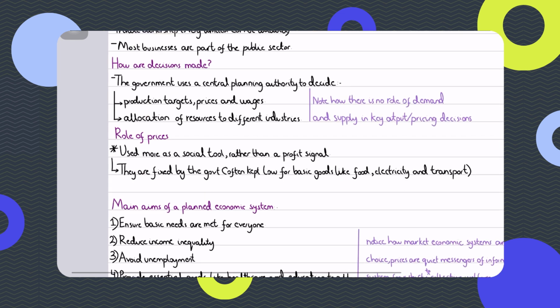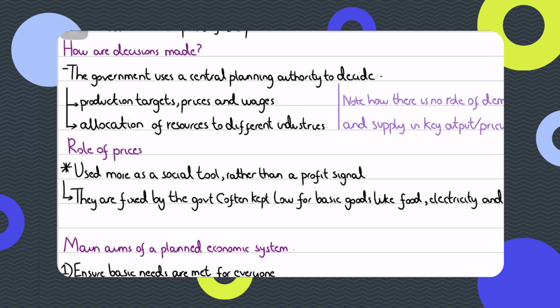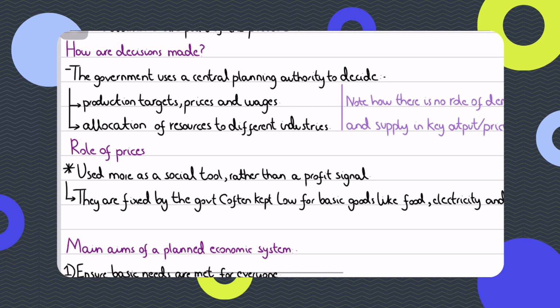So in a planned economic system, how are decisions made then? Because that is the next question students usually ask us. Then how does the government actually manage all of this? Well, the answer is that the government uses something called a central planning authority. This authority, which is a government body, sets production targets, that is, how much should be produced.